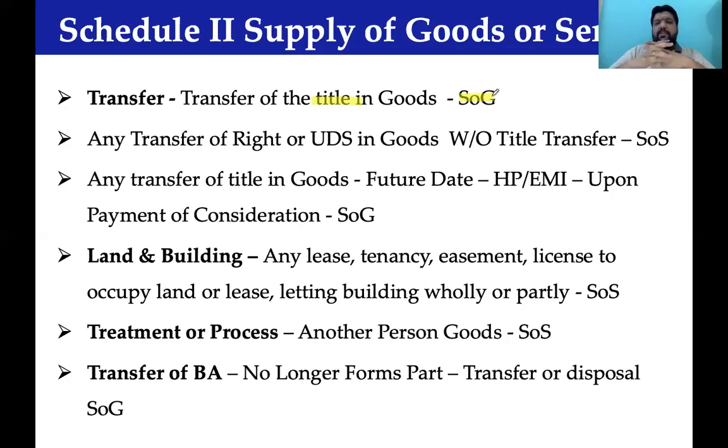If that is going to be the situation, it would be treated as a supply of goods wherever title is transferred. Wherever title is not transferred, any transfer of right or undivided share in right of goods without transfer of title in goods (WO stands for without transfer of title in goods) would be treated as supply of services.